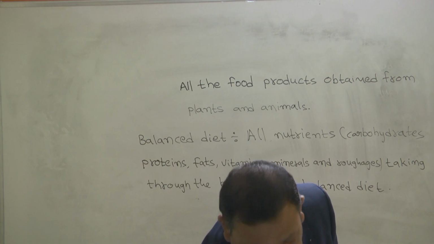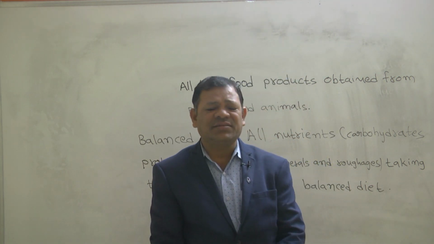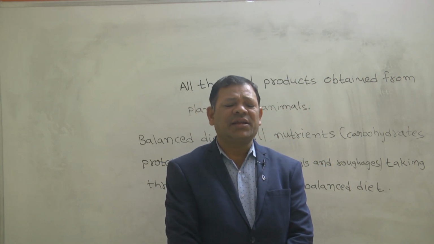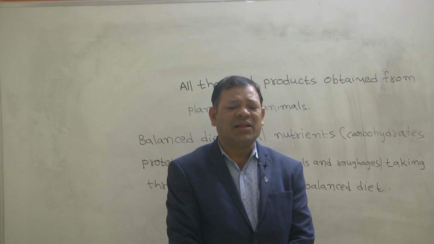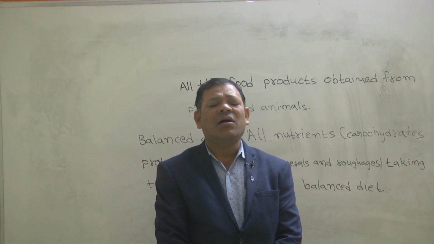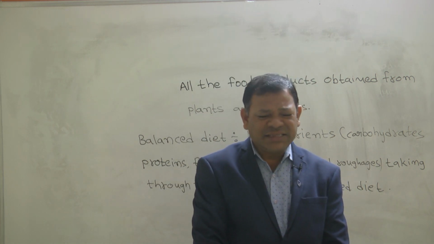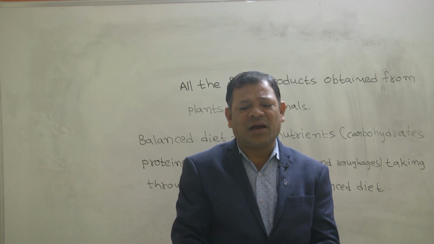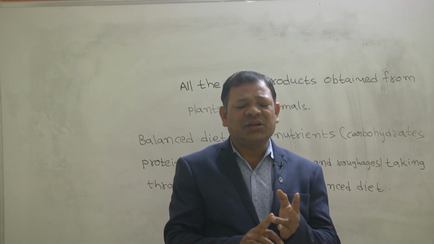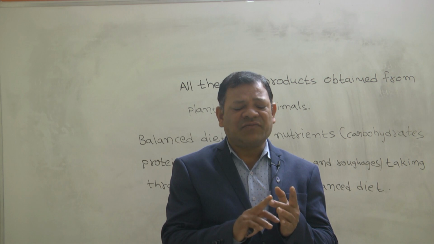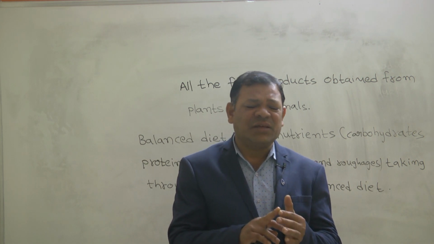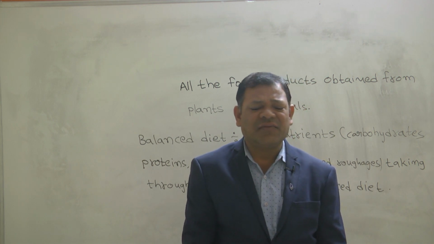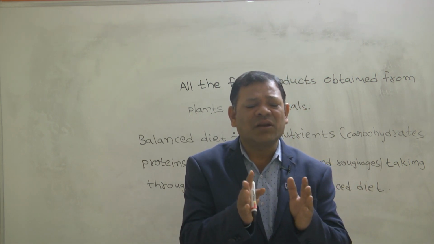So what is a balanced diet? Balanced diet means taking all the nutrients in equal proportion through the body. That means a sufficient amount of carbohydrates, proteins, fats, vitamins and minerals, and roughages, all in equal proportion.